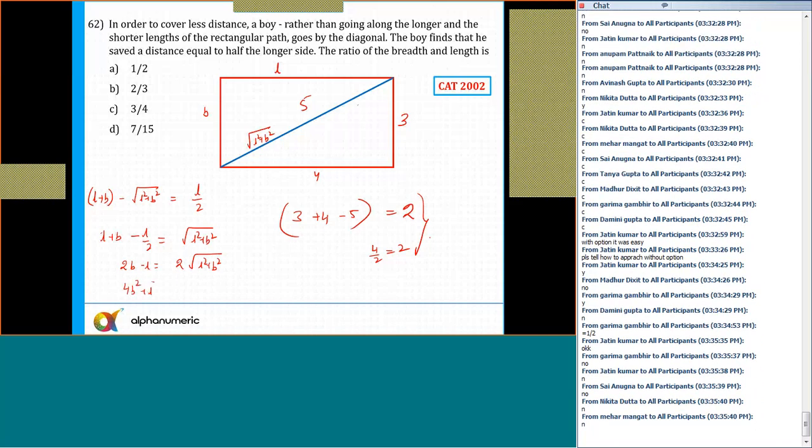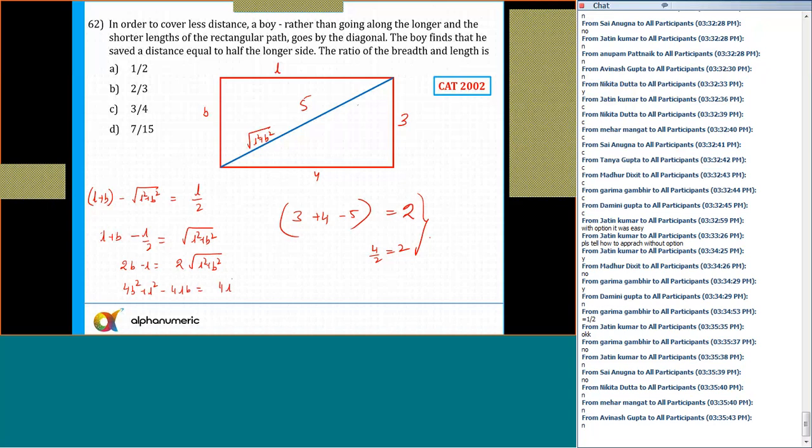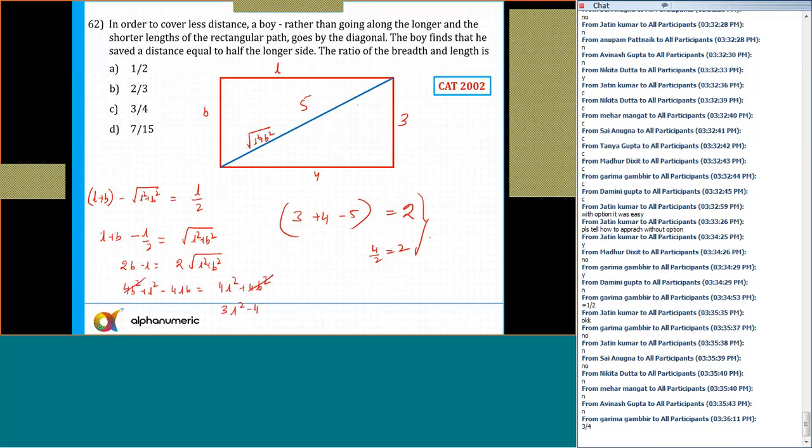If you take it, this will be equal to 4B square plus L square plus 4LB, which is equal to 4L square plus 4B square. So what I can observe is that a couple of terms will get cancelled and you can find out the answer. Let's move ahead to the next slide then. 4B square will get cancelled, and 4L square minus L square, I'll get 3L square minus 4LB. L is common, yes or no? So that is L into 3L minus 4B, it is equal to 0.